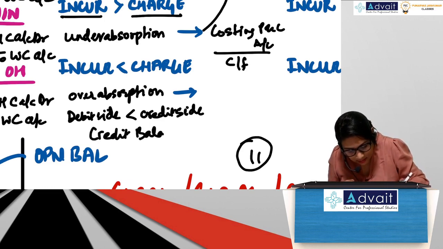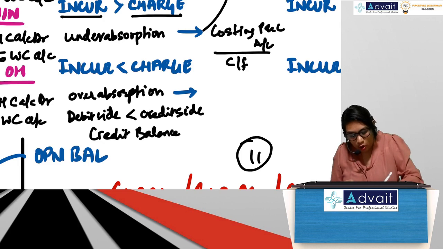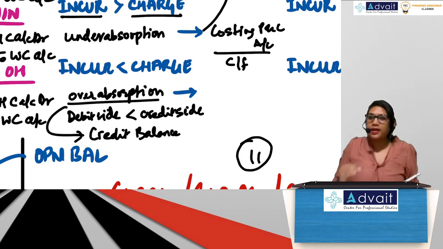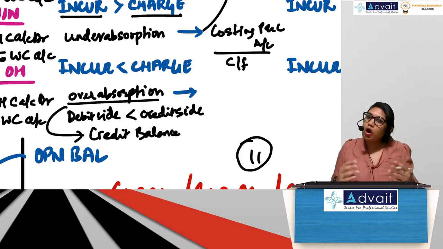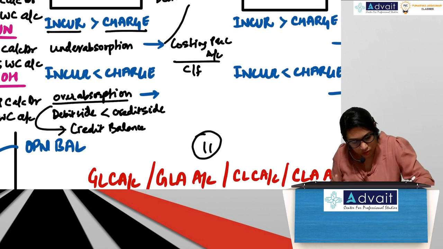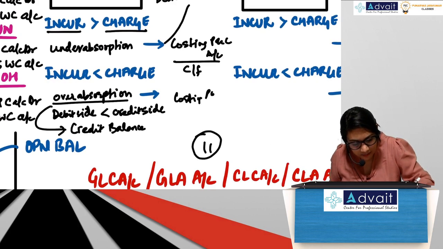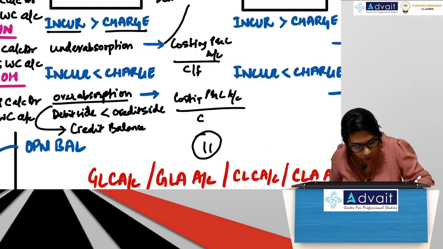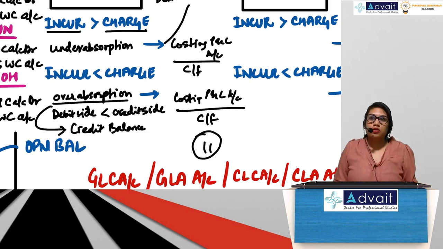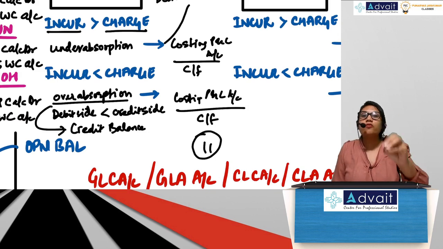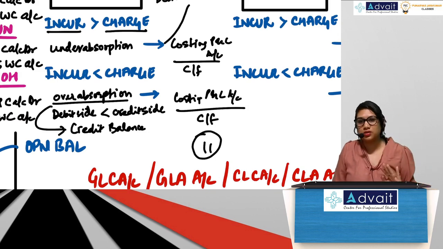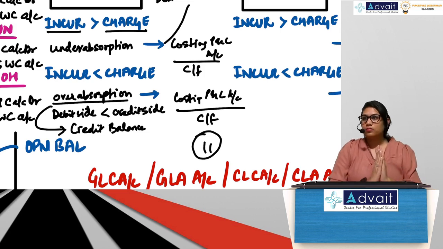Credit balance. So over absorption means credit balance. So what will you do with this? Same two things: costing P&L account or carry forward. The question should specifically state that the policy of the organization is to carry forward this expense. If that is the case, you will carry forward.